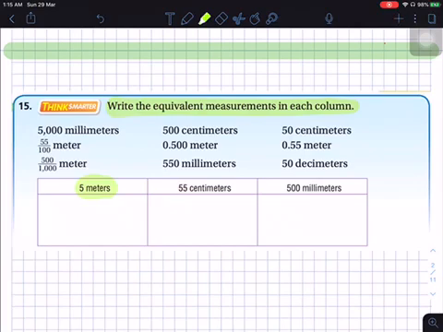To convert 5,000 millimeters into meters, divide by 1,000, so it will be 5 meters. So I can write this one here. 5,000 millimeters equals 5 meters. And 500 centimeters as well is 5 meters, because you will divide by 100.